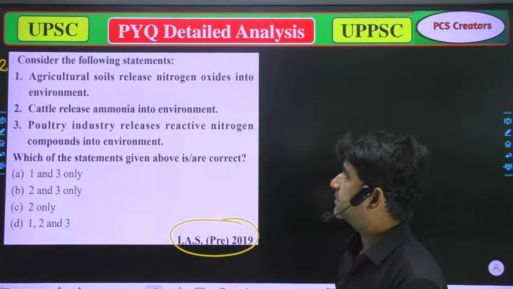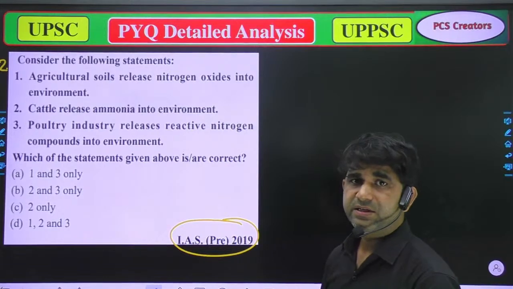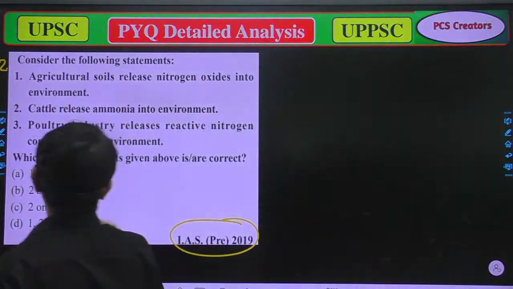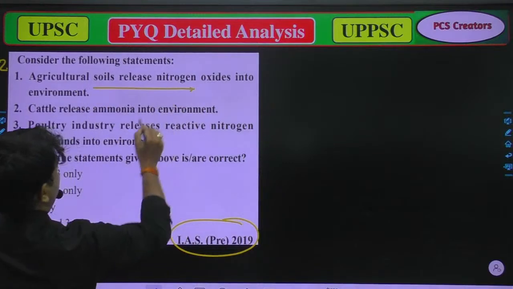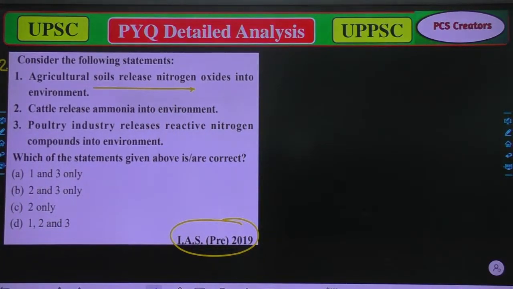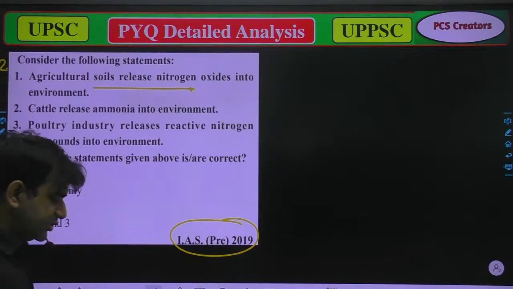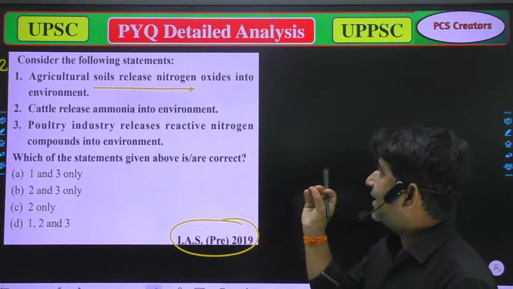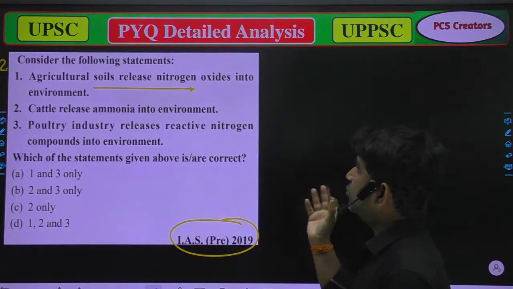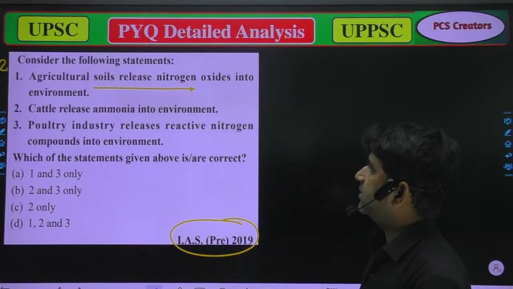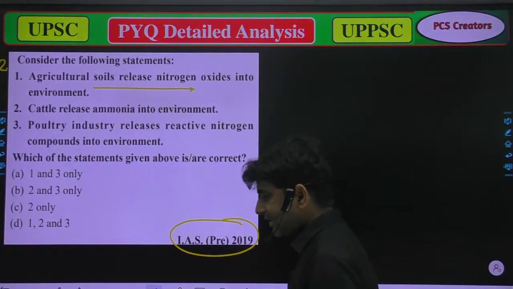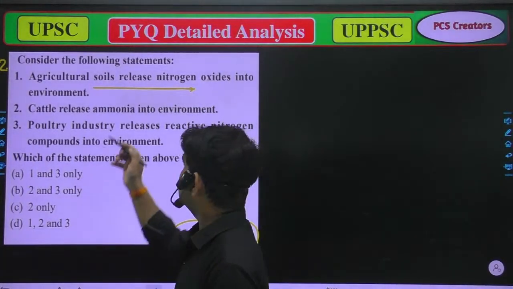So now you have to choose. Again, consider the following statements. Statement first: agricultural soil releases nitrogen oxide into the environment. That's true. Option B: cattle release ammonia into the environment. That's also true, because cattle have a, no, that could not be true.